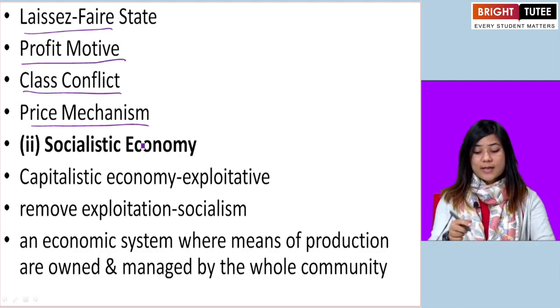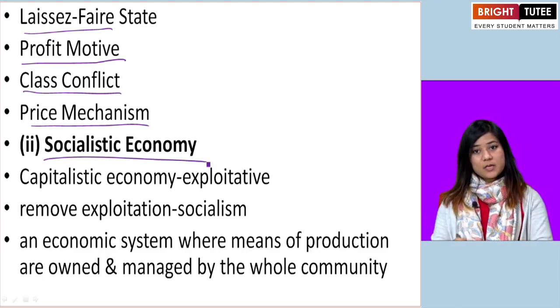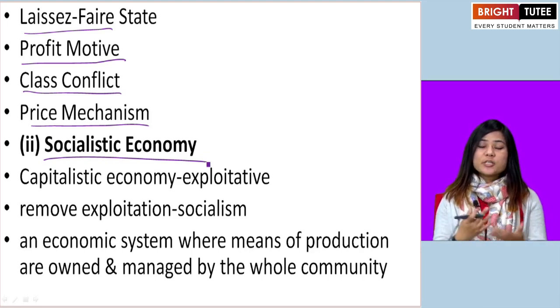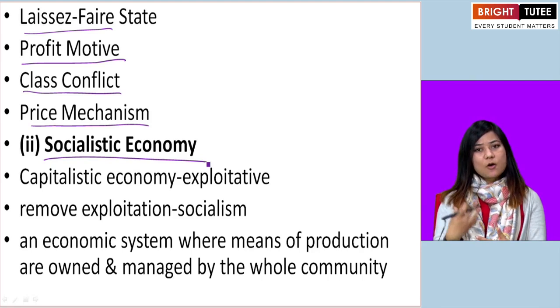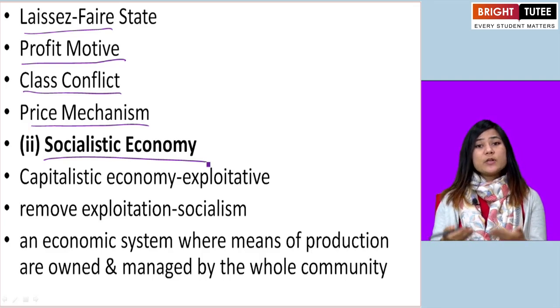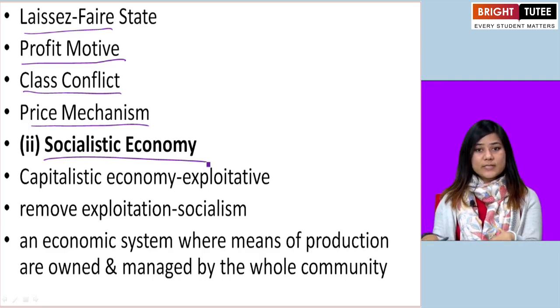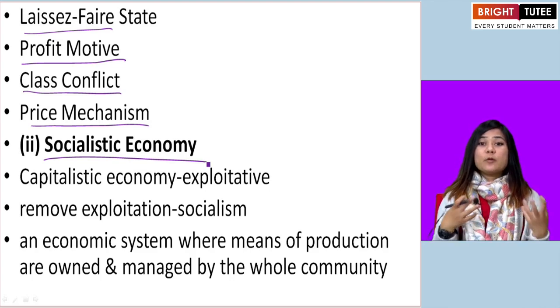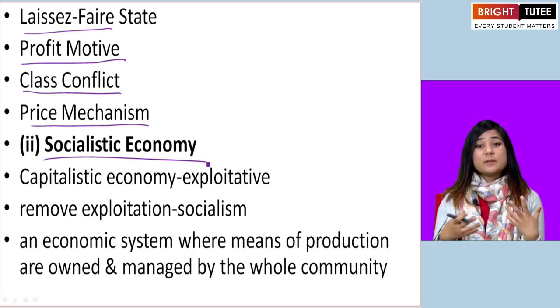Now let us look at socialistic economy. So when we looked at the capitalistic economy, I'm pretty sure you must have gotten a sense of how exploitative the capitalist economy was. Here it will only benefit the rich people. The poor people will always be at the lowest end. Okay, so here the rich people exploit the resources. The rich people take advantage of everything.